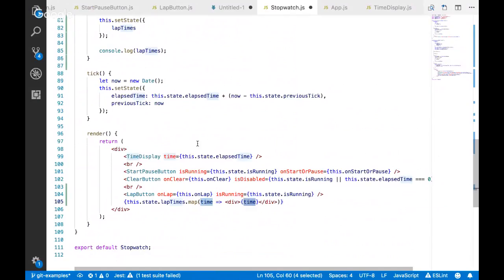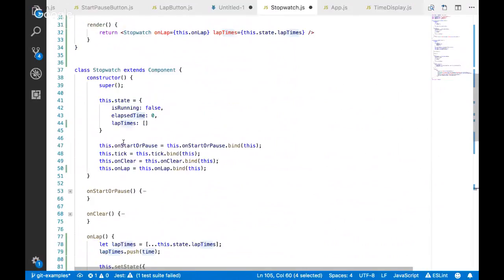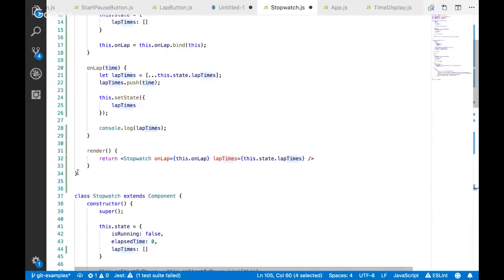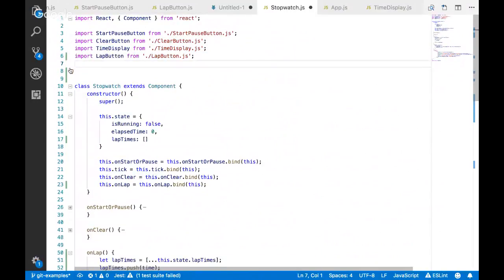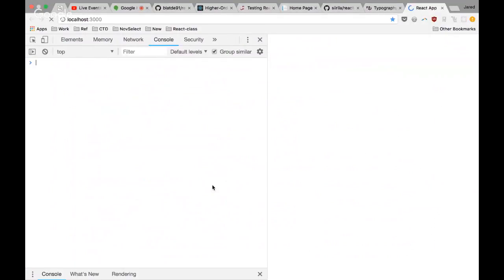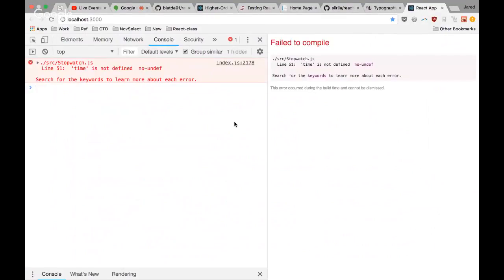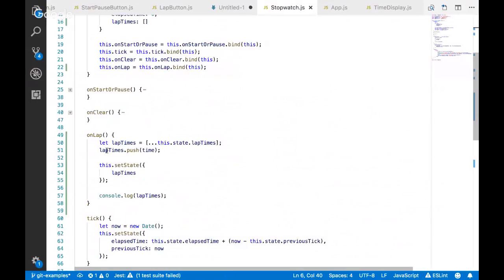Line, oh no, it's saying line 51. I don't know what's going on. Let me delete all this again. Maybe it was saying the right place. All right, let's try this one more time. What are we on about? Time is not defined because it's probably line 51 now. Ah.